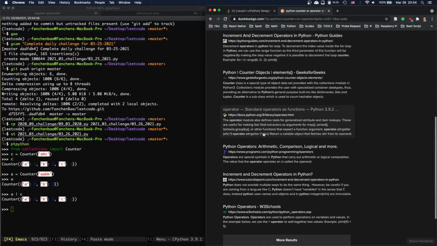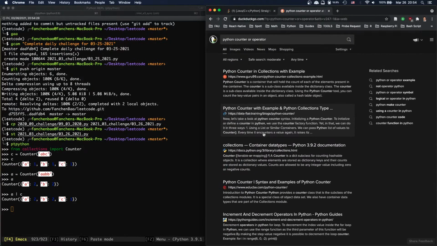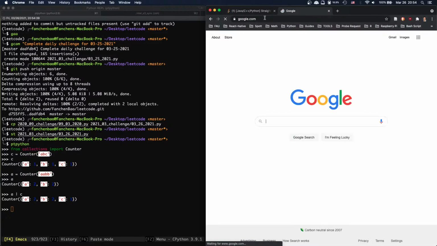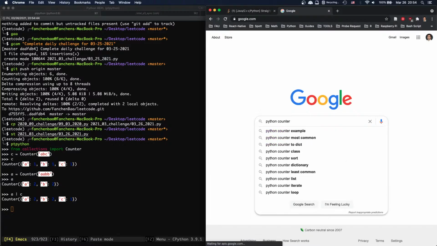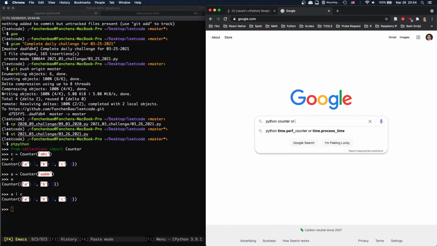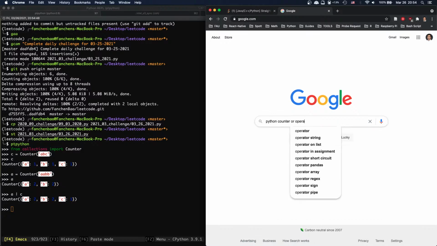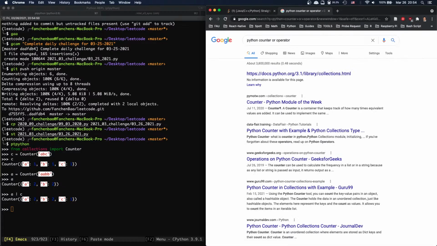So what does that mean? Like, man, these are useless. Let's try Google, see if Google has some better solutions. So Python counter or operator. Is that how you search for it?